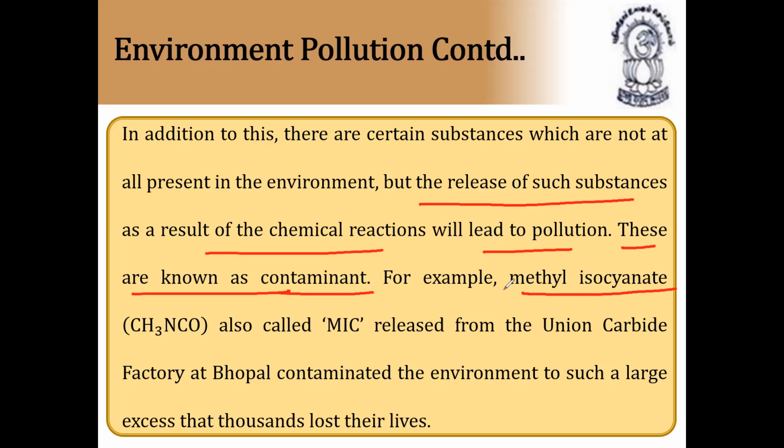Example, methyl isocyanate. It is a gas leaked in the Bhopal gas tragedy. Methyl isocyanate (CH3NCO), also called MIC, released from the Union Carbide factory at Bhopal, contaminated the environment to such a large extent that thousands lost their lives. This methyl isocyanate is not present in the atmosphere, but it is released into the atmosphere by industrial activity. So due to the industrial activity, it is called a contaminant. Contaminant means it is not present in the atmosphere, but it is forcefully released into the atmosphere by human activities.